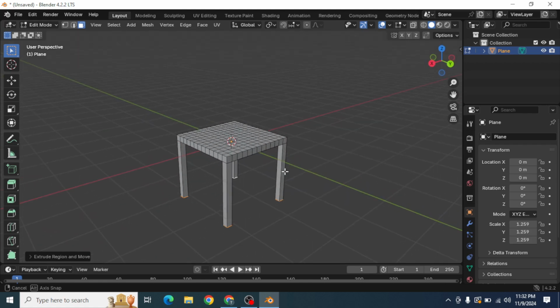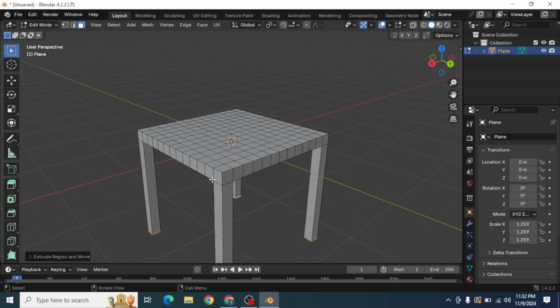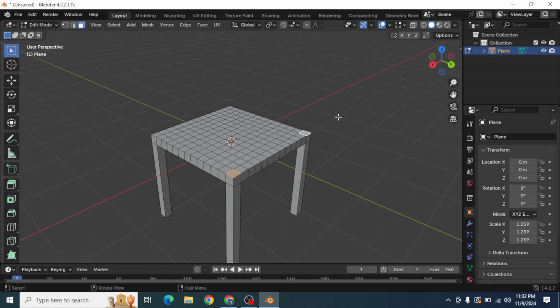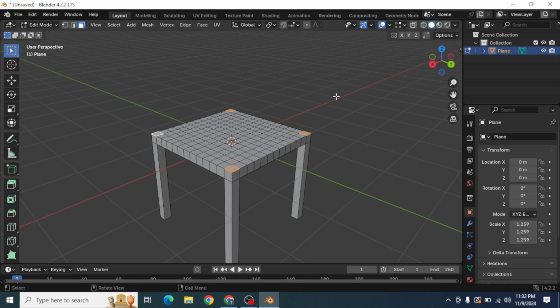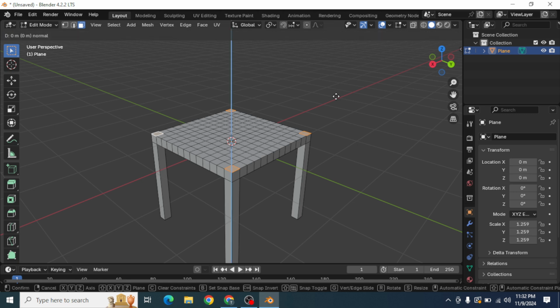Now we are going to design the handle and the back portion of this chair. Select these faces by pressing and holding the shift key on your keyboard. Now press E to extrude these faces.